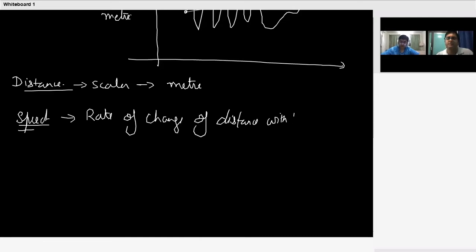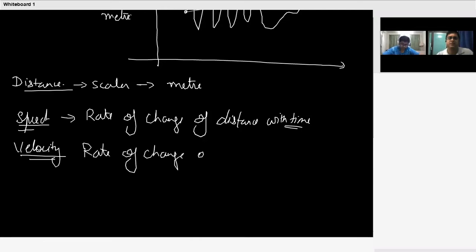Whereas velocity is the rate of change of displacement with time.